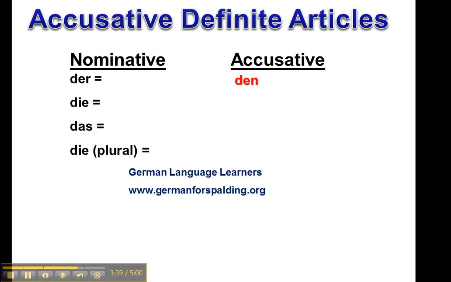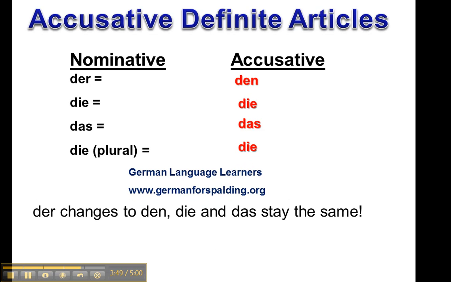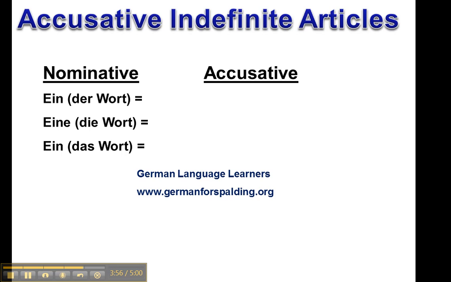Okay, the definite articles, or the in English, changes in German as well. Der to den, die and das stay the same. Just remember that. In the accusative, der changes to den, die and das stay the same. Now the indefinite articles also change. For a masculine noun, it'll go to einen. Feminine noun will remain eine, and a neuter noun will remain ein. So they do not change from the nominative. In fact, that's a good rule of thumb. The only thing that changes in the accusative are the masculine nouns.